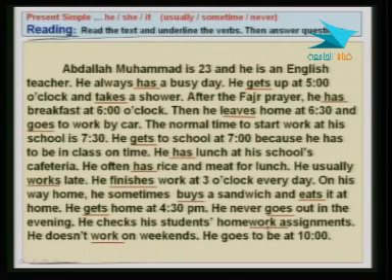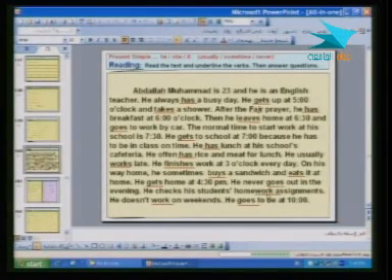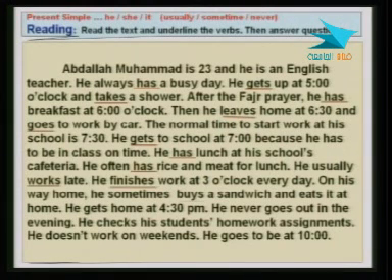So I think what happened is that because I did some change, that one is not a verb, of course. So let me move this here all the way to the verb. Okay. I think this is good because that helps. It's just like as if we are doing it in class together. All right. So, yeah, the verb then is checks. He checks his students' homework assignments. And the last sentence is he doesn't work. He doesn't work on weekends. The last sentence is here, of course. He goes to bed. This is the one before the last, and this is the last sentence. The final sentence in this text is he goes to bed at 10.